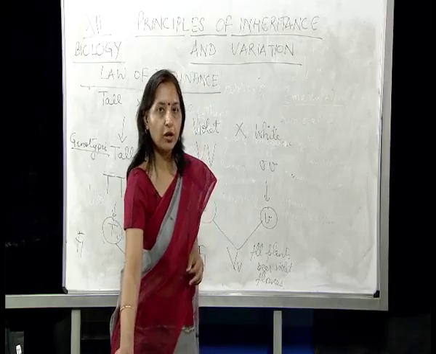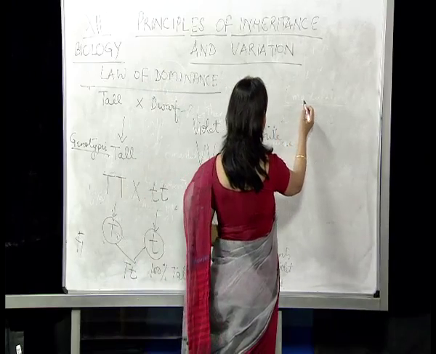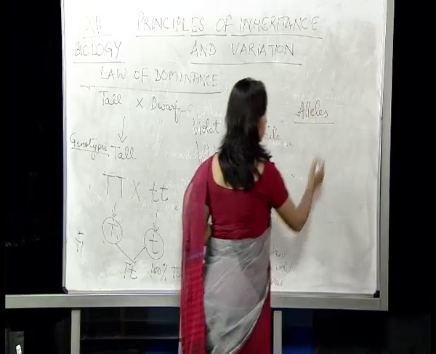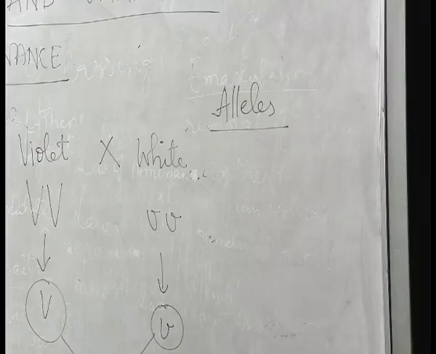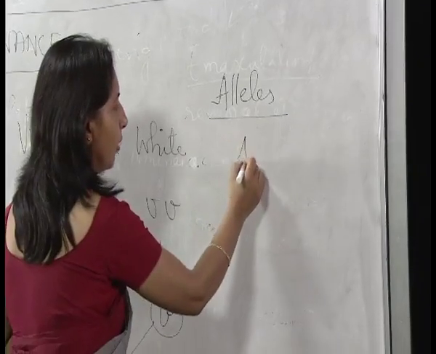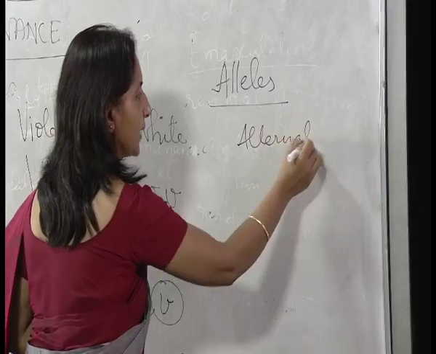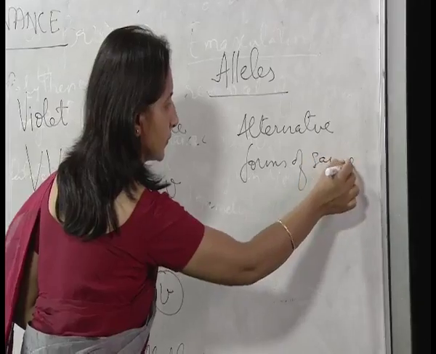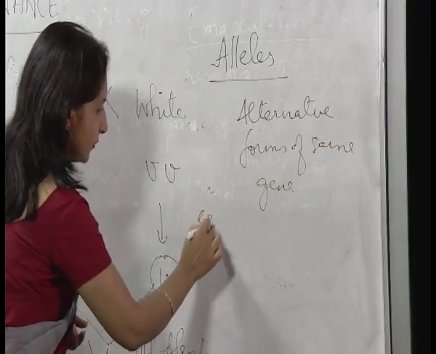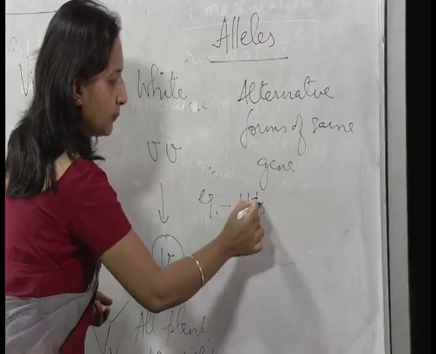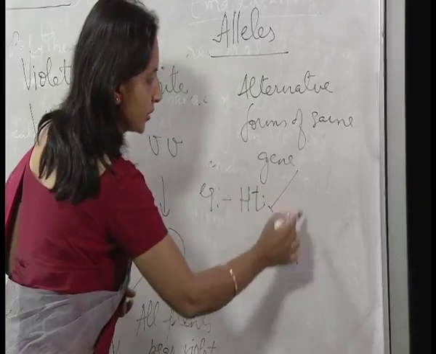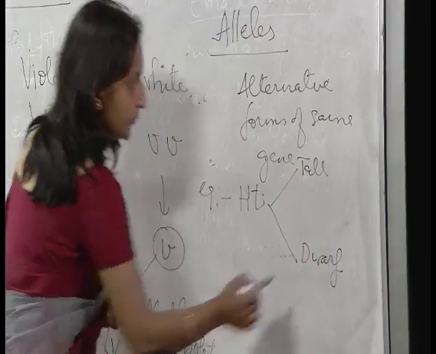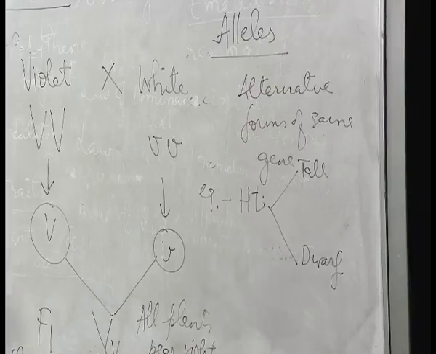In fact, this is the terminology which is used in genetics, and the first term is alleles. Now, what do we mean by alleles? Alleles means alternative forms of the same gene, which are slightly different from each other. For example, for the height of the plant, there are two alleles. One is the tall allele and the other is the dwarf allele. So alleles means alternative forms of the same gene.